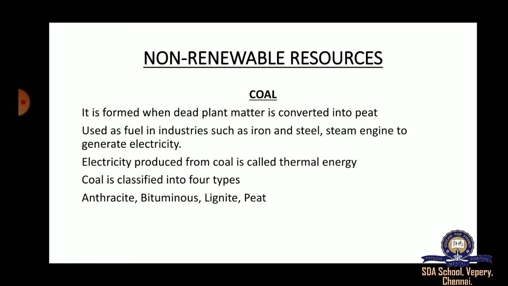What are the uses of coal? It is used as a fuel in the iron and steel industry. In order to smelt iron, to make it molten, they use coal for heating.